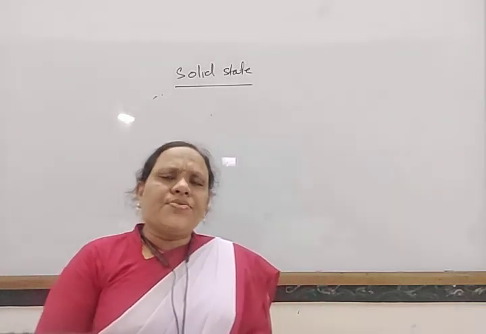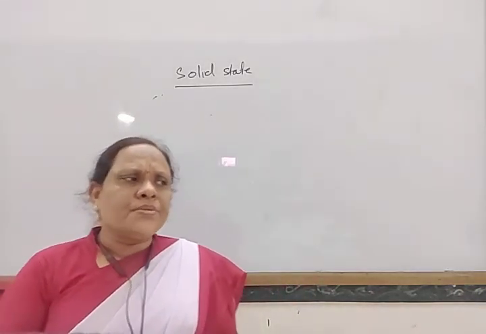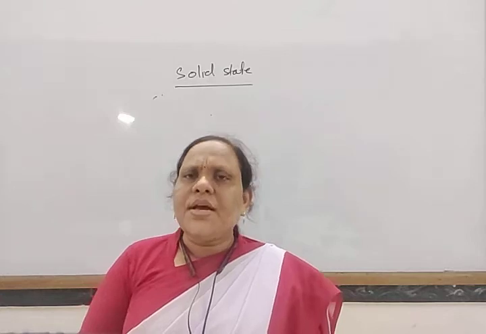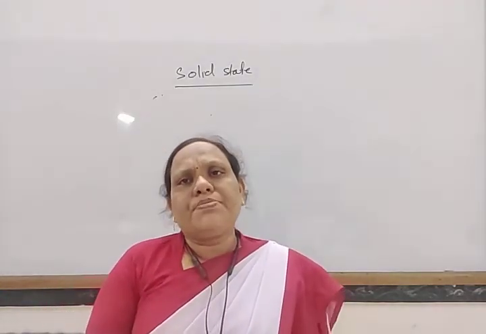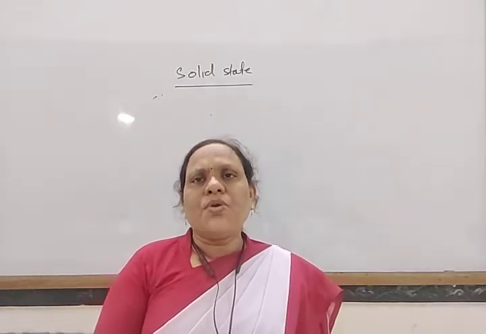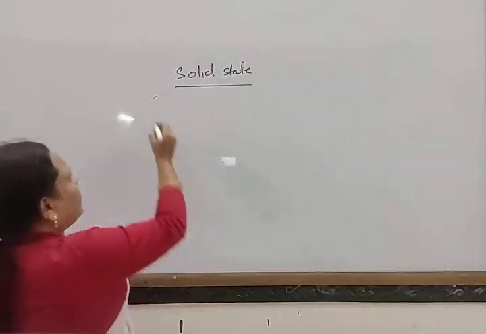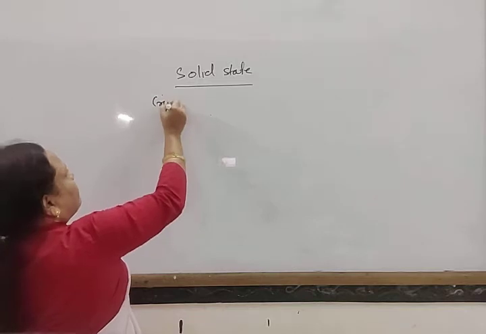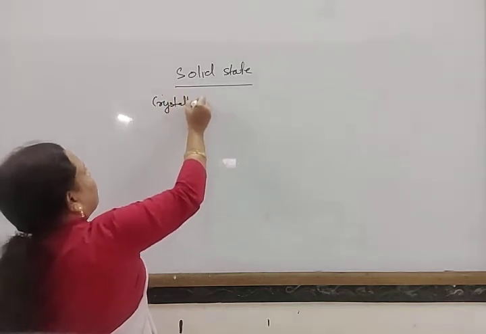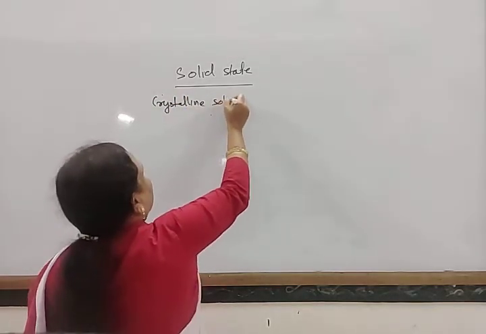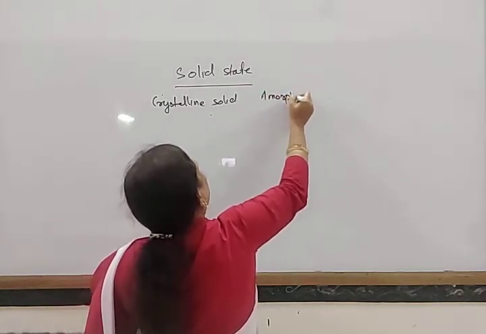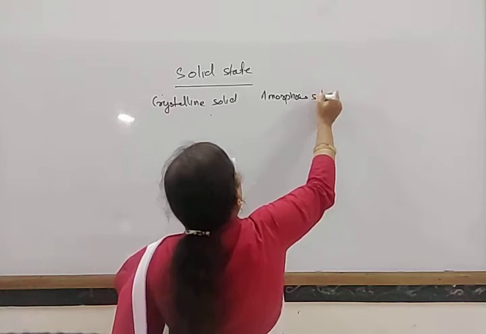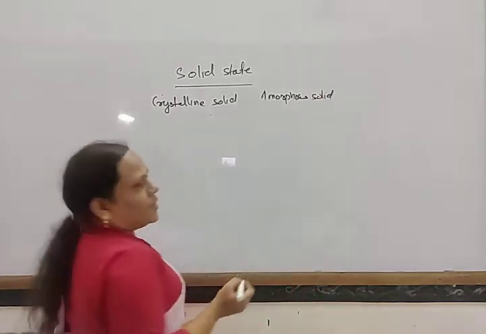Next, depending upon the characteristics, these solids are generally classified into two types. One is crystalline solid and another is amorphous solid.